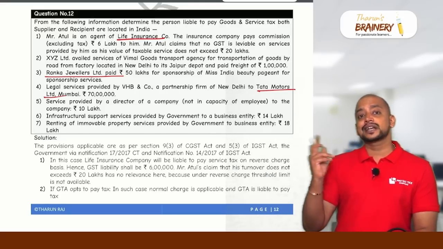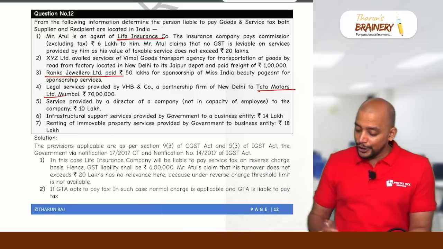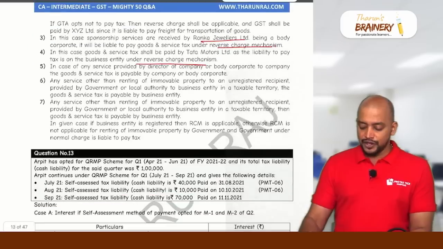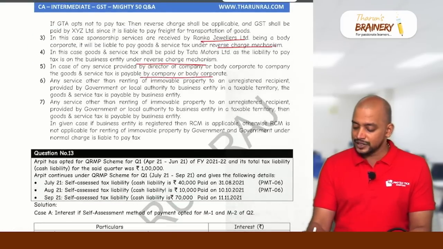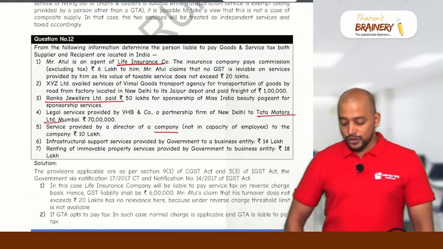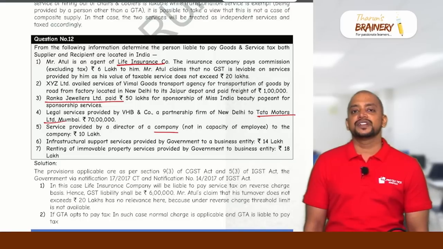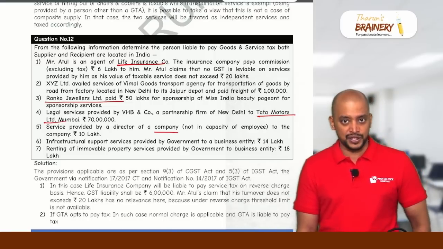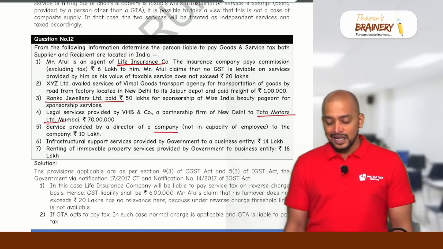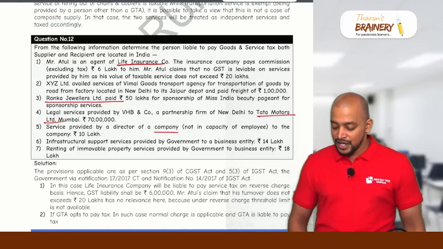And whenever director gets some money from the company, the liability to pay GST is on the company or body corporate under RCM. So in this case, the company has to pay GST. So for 5th one, liability to pay GST is on company or body corporate. Then number 6, infrastructural support services provided by government to business entity. Infrastructural support services we don't have anywhere in the exemption. And in case of services provided by government to business entity, liability to pay GST is on the business entity under RCM. So therefore,